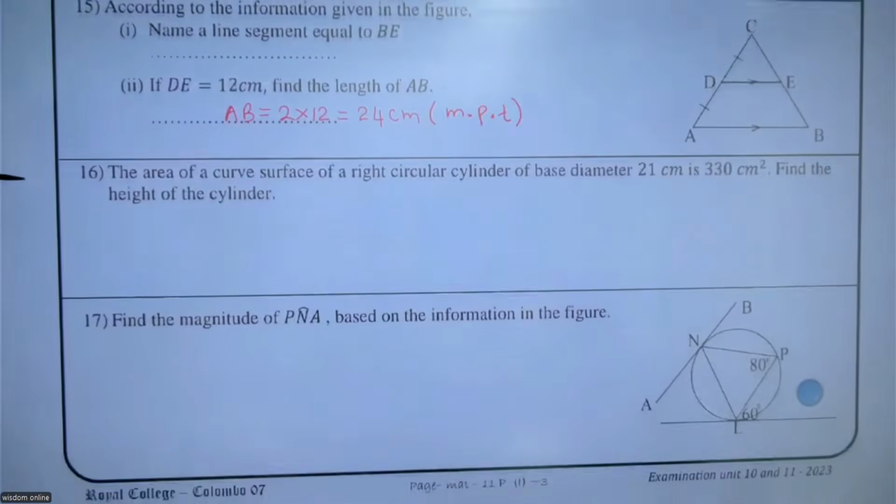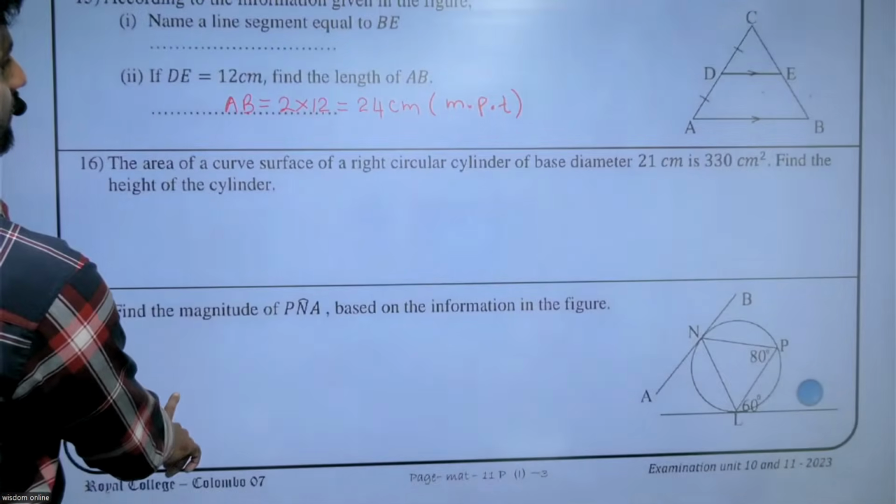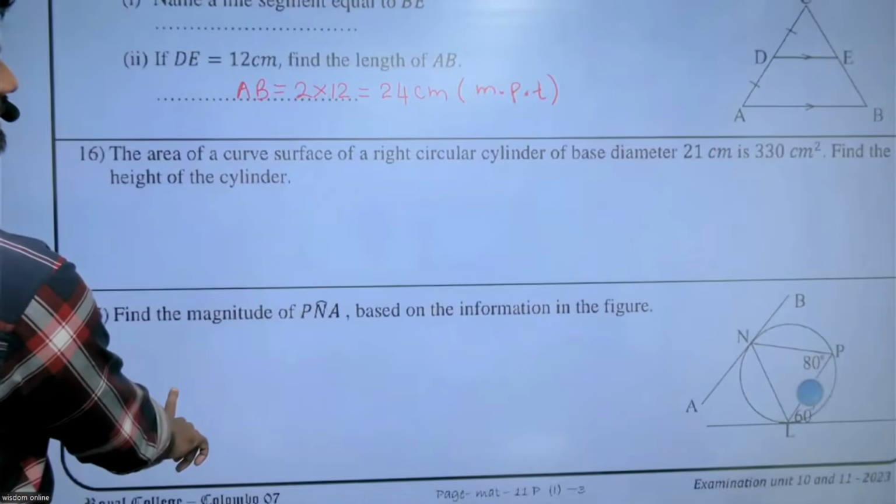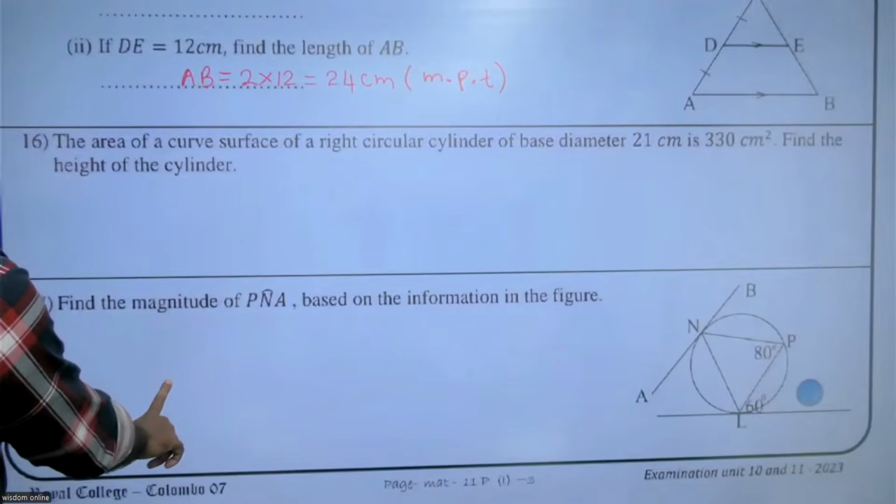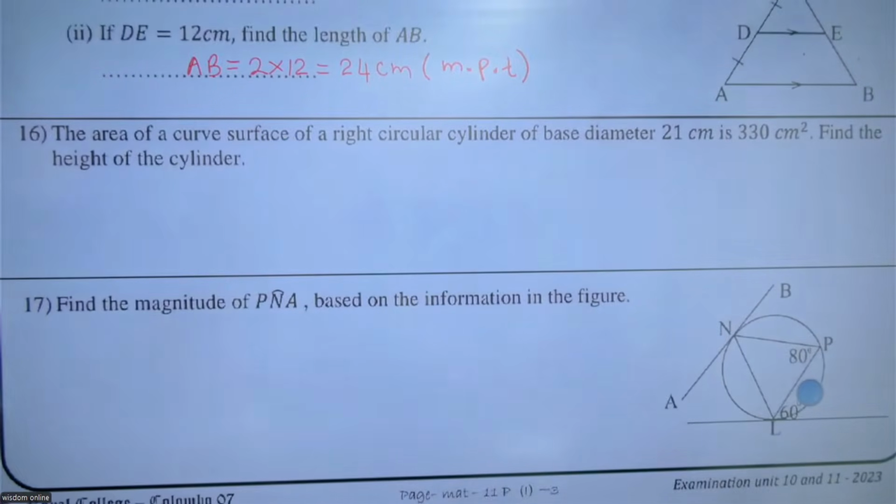Question number 16. Look at question number 16.